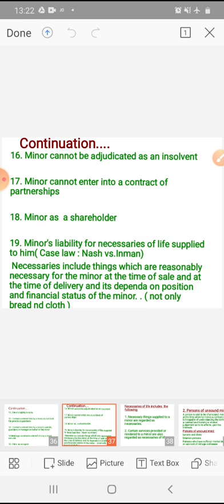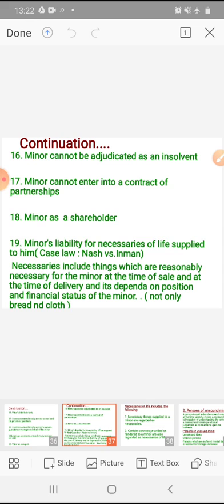He can take only the benefits he has agreed to take, and he cannot take part in the management of the firm. He can inspect only the accounts; he cannot see any other books of the partnership firm.